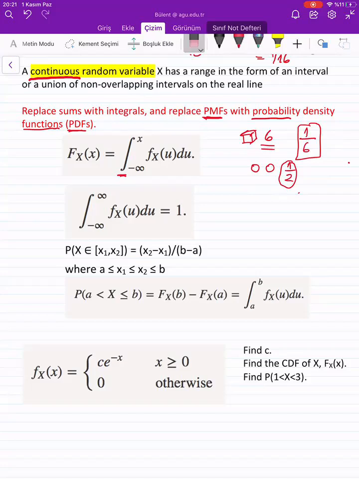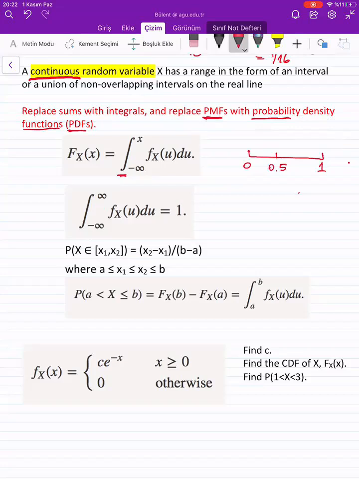So how about, for example, in a certain range? For example, I have this range between 0 and 1. And what's the probability of obtaining exactly 0.5?